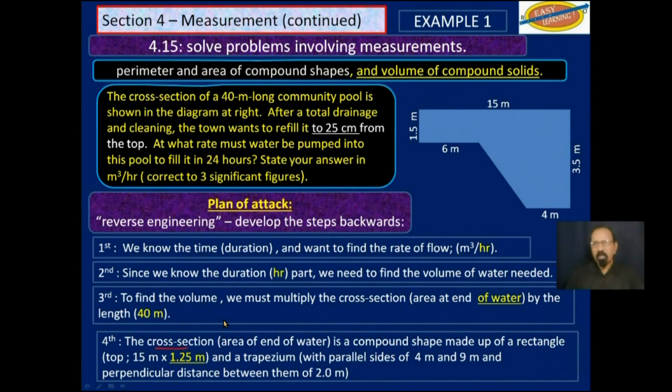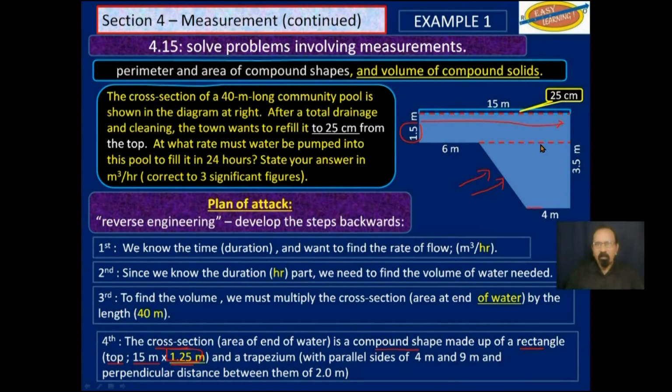The cross-section that you see up here is a compound shape made up of a rectangle at the top, which is 15 meters by 1.25 meters. That is this rectangle here. Remember, there is a space that we have to leave out here, 25 centimeters. So if you take out 25 centimeters from 1.5 meters, you get 1.25 meters. And the length this way is 15 meters. So the area of that shape will be 15 times 1.25. And then you have a trapezium here.